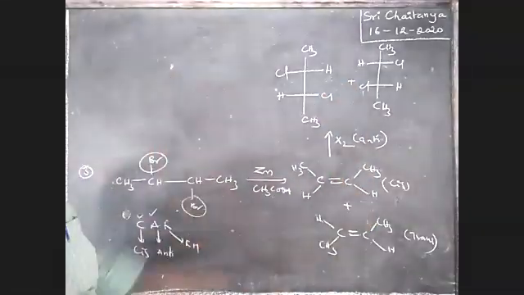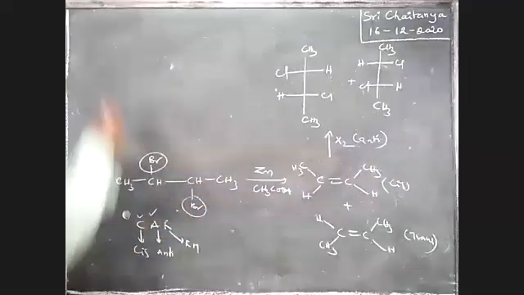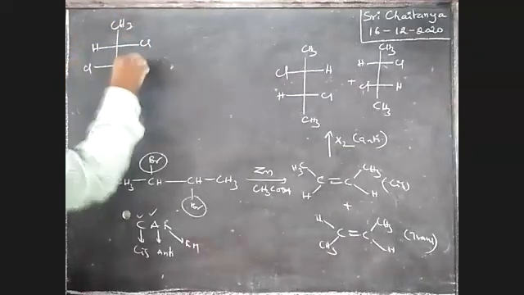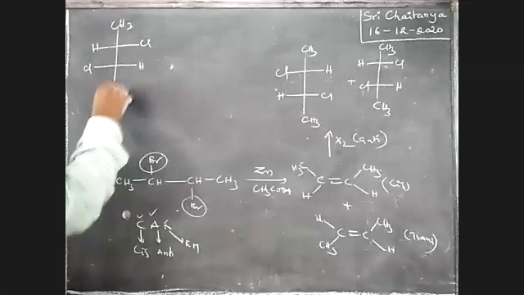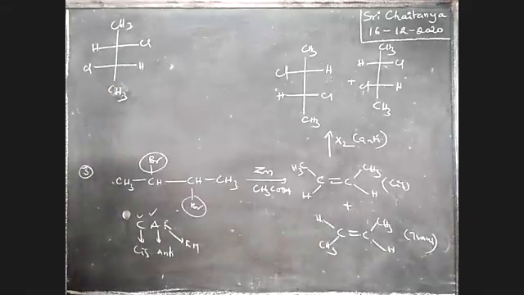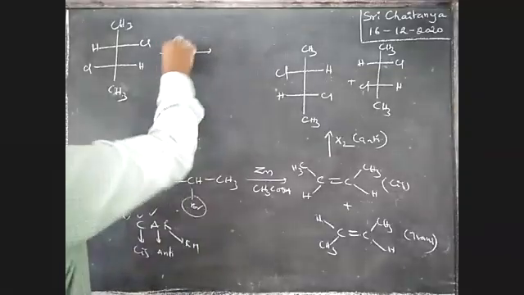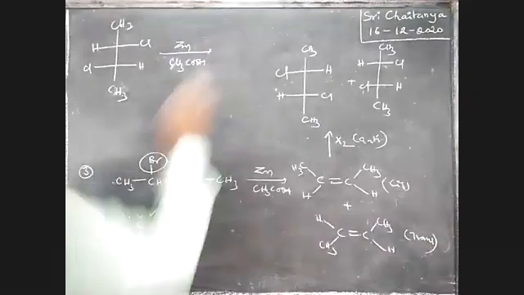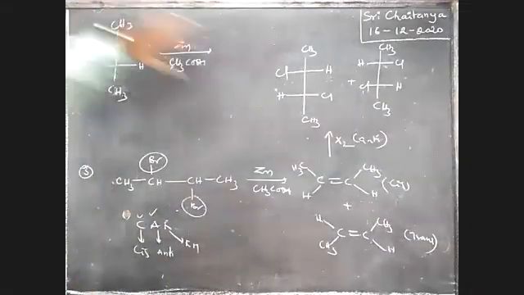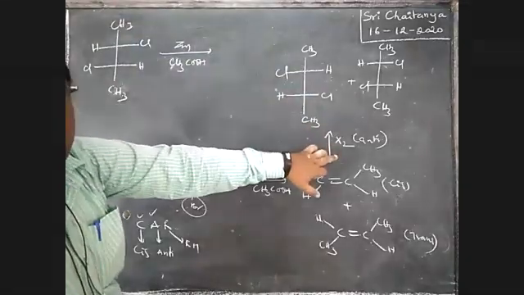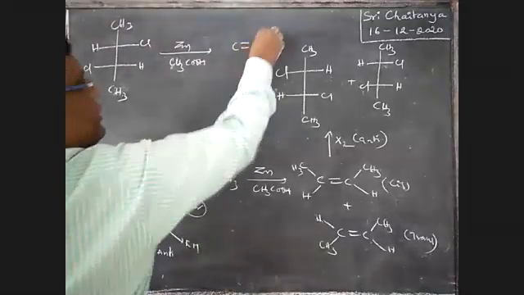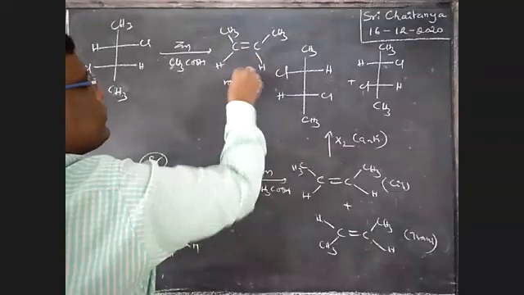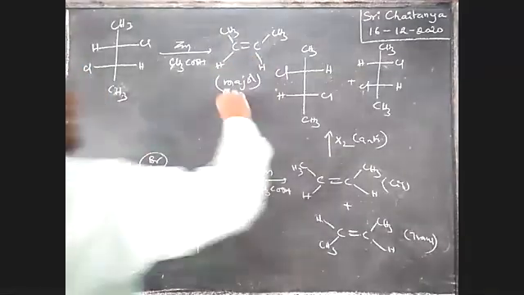Now in this case, boys, if I am taking this compound like this, CH3, Cl, H, Cl, H, CH3, with zinc metal and acetic acid, what is the product? It is the enantiomeric form. It is the enantiomer. It is this one. Anti-elimination takes place. Cis is the answer. Therefore, cis alkene is the major one. This is our final answer, boys.